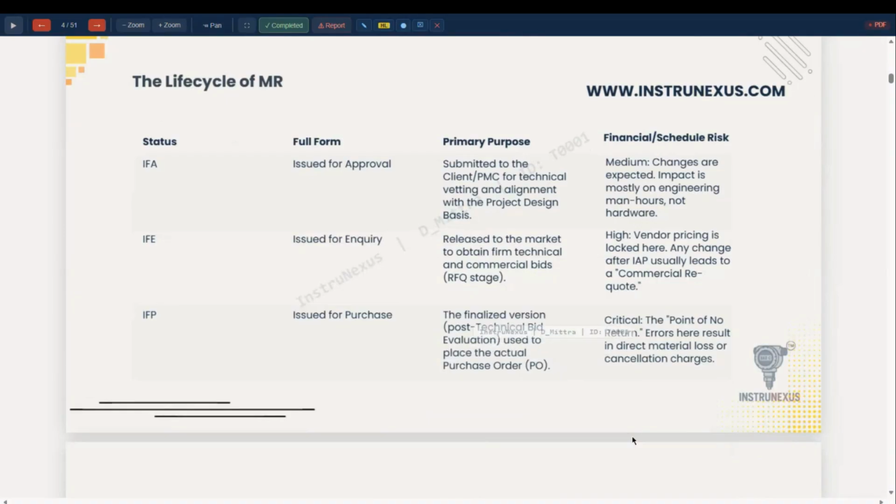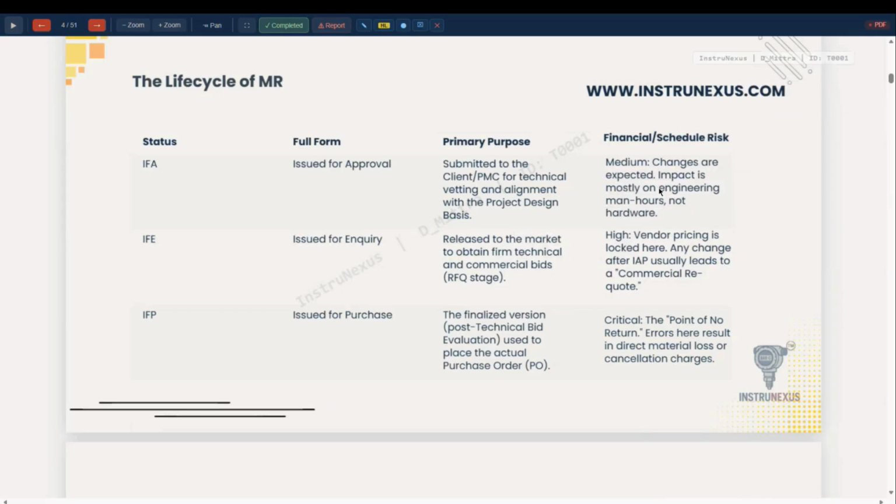So these are the three life cycle stages for MR. Issued for approval: submitted to client and PMC for technical vetting and alignment with the project design basis. Financial and schedule risk is medium, as changes are expected. The impact is mostly on engineering man hours, not on hardware. So the issued for approval document doesn't impact the financial, because change may occur.